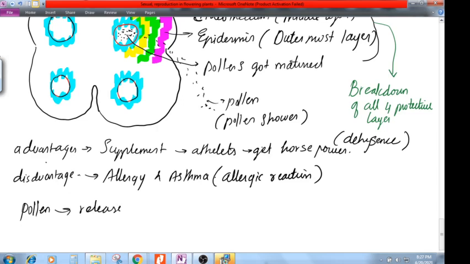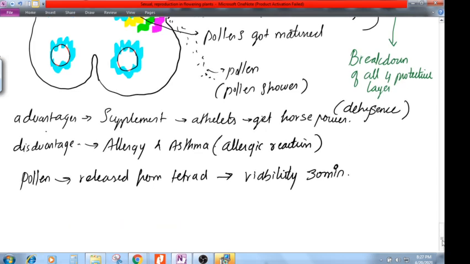Pollen released from the tetrad will get viability only for 30 minutes. That means before those 30 minutes, it has to reach the female part. It has to reach the stigma, or else the pollen will die.